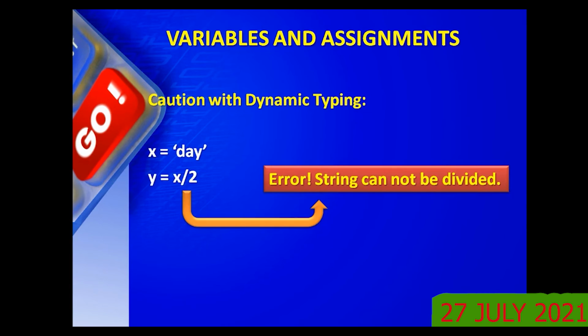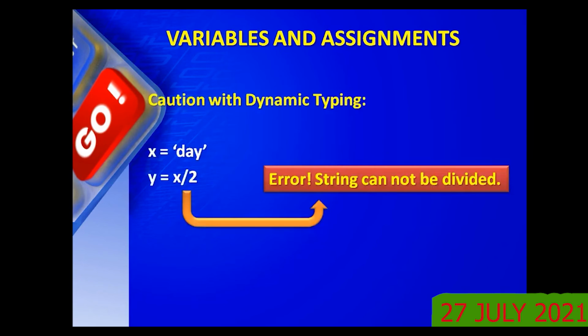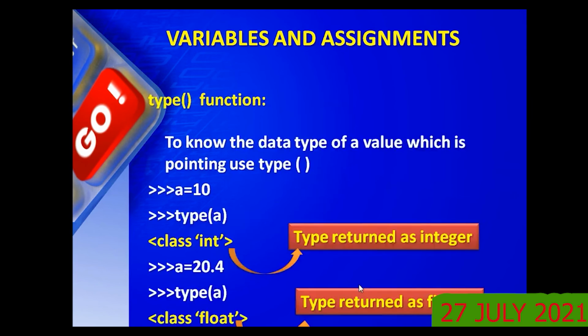You should be very careful in dynamic typing. Why? For example, after assigning x equal to hello world, now if you write x divided by 2, we will see in detail which operators are allowed for strings and which operators are allowed for numeric types. Here a string cannot be divided, therefore it will give an error. Earlier your x was 10, there you can write x by 2, but now x is a string, so x by 2 cannot be written.